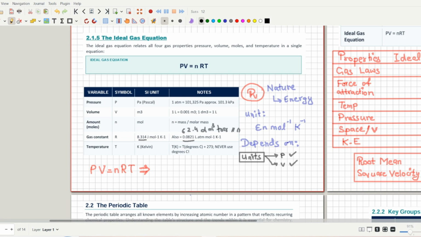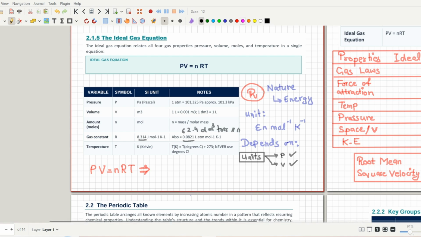All of these are different. So what is the thing that is different here? As you can see, dm cube is a unit of volume, liter is a unit of volume, and with joule there is no unit of volume here. So when you are changing the units of volume or the units of pressure, that is torr and atm, the value of R is also changing. That's why R depends upon the units of pressure and volume.